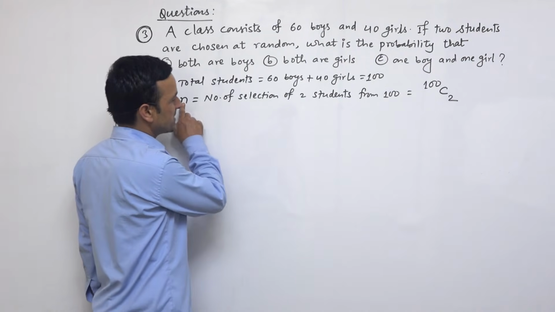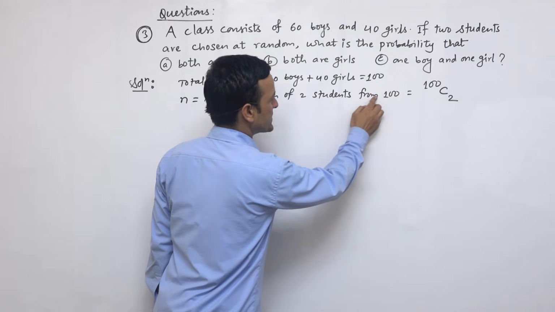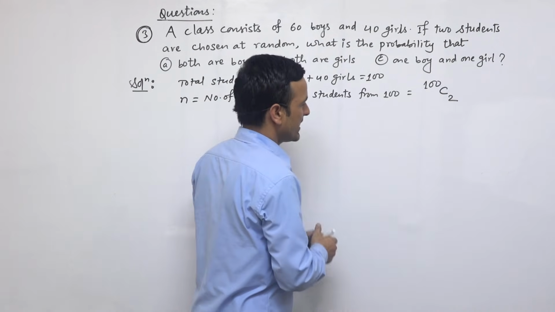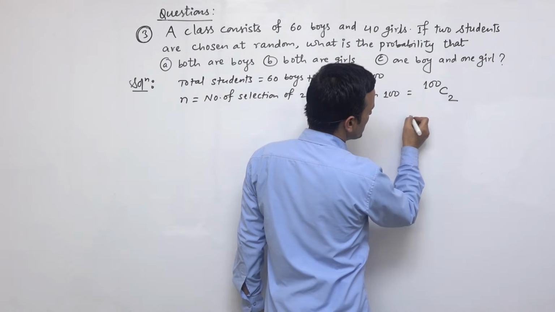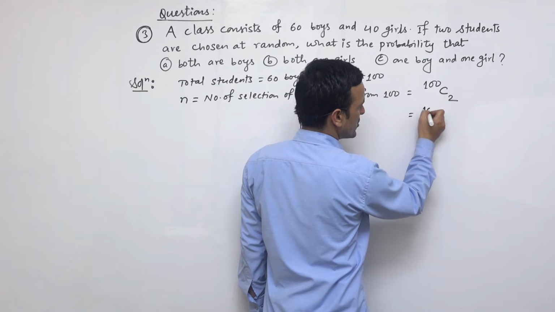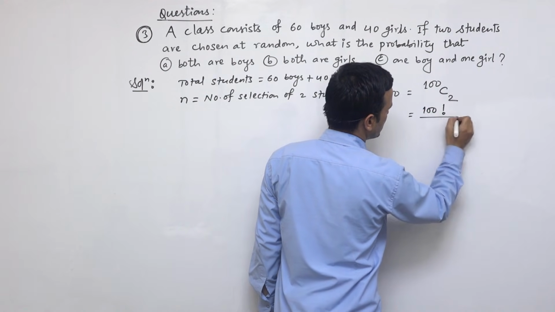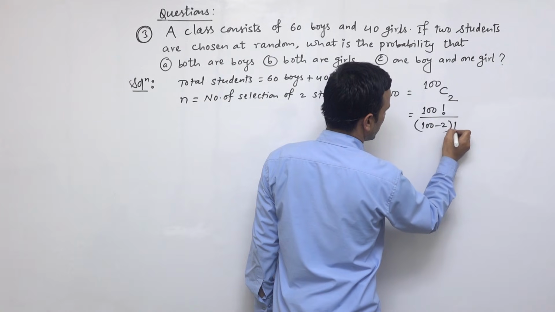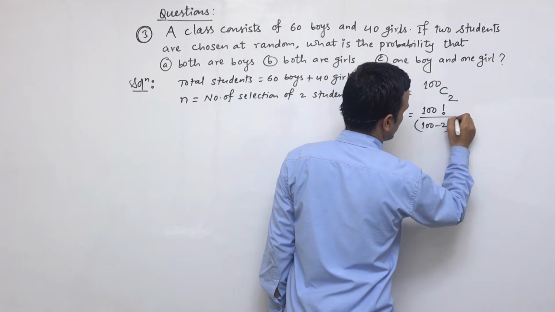Okay, small n means the number of selections of 2 students from 100. So it can be written as 100 C2, and if you calculate this value by using the formula, it will be 100 factorial divided by (100 minus 2) factorial into 2 factorial.